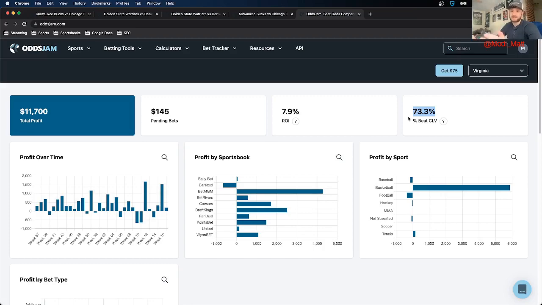I also like it because it auto grades your bets for you. So the pending bets I have, it'll mark them as won or lost for me. So it's really good. So like I said, the bet tracker's free.